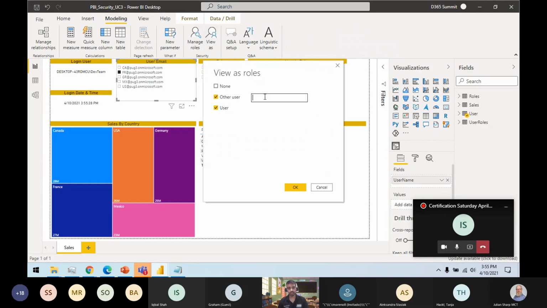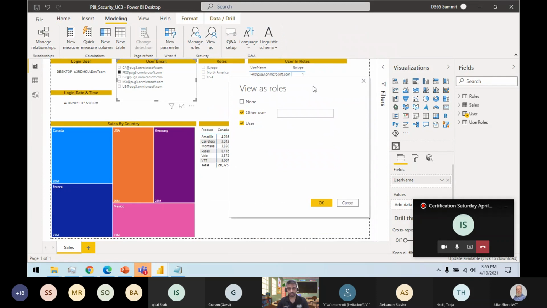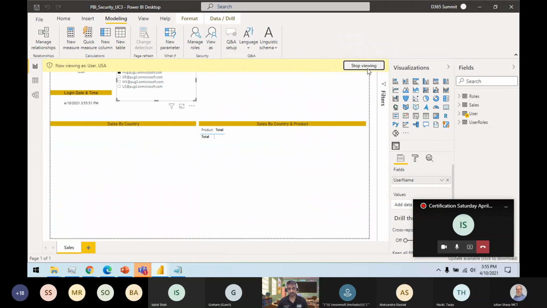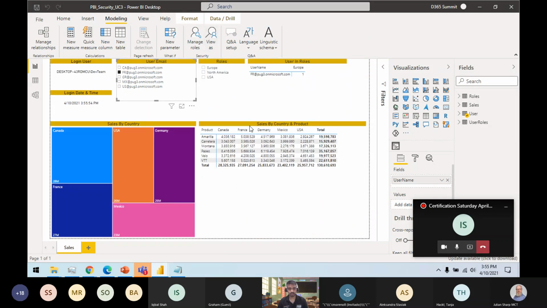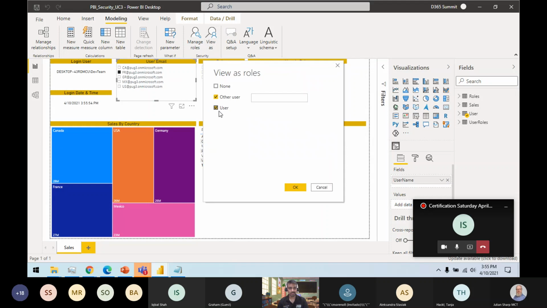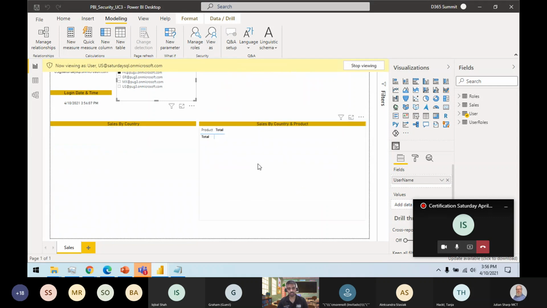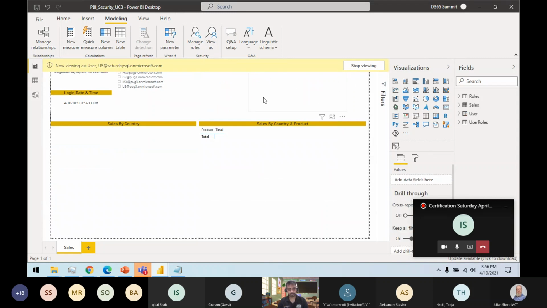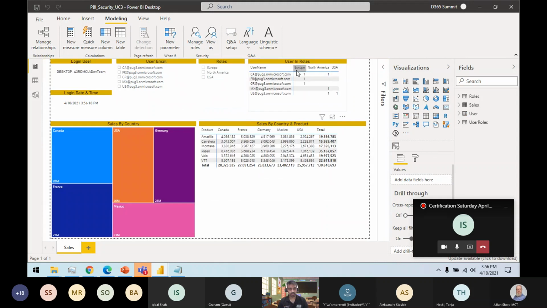If I want to do any role, my role name is USA. So if I log in with this role, sorry, I still need to get the username, because only US has multiple roles, or Canada has too. I can see, okay, why am I not seeing it? Because I have converted this one. Stop viewing, give me a second.